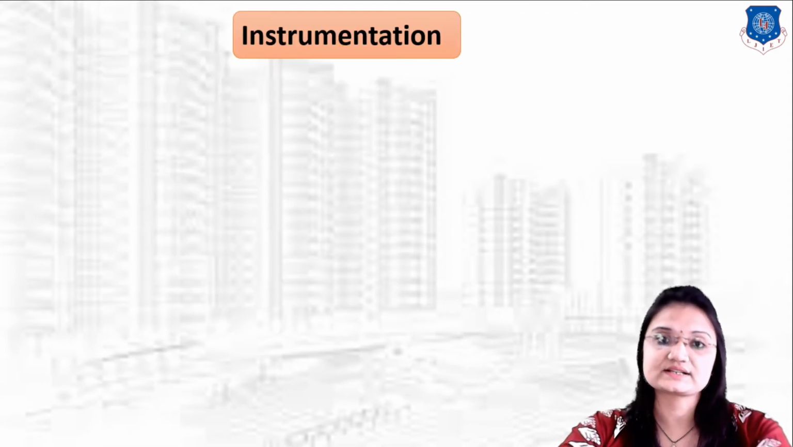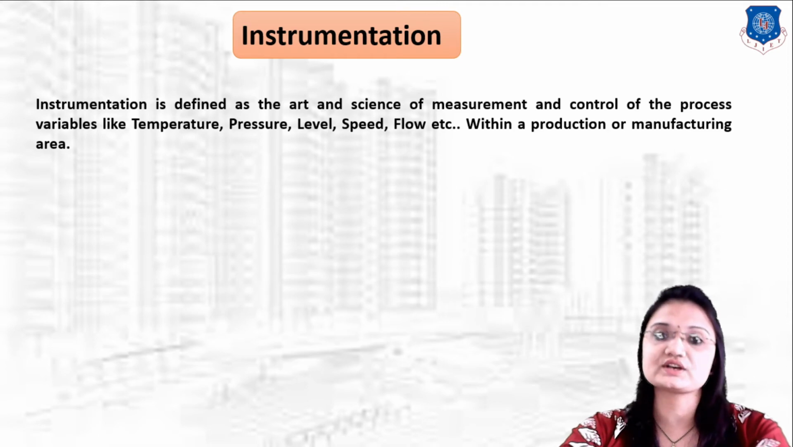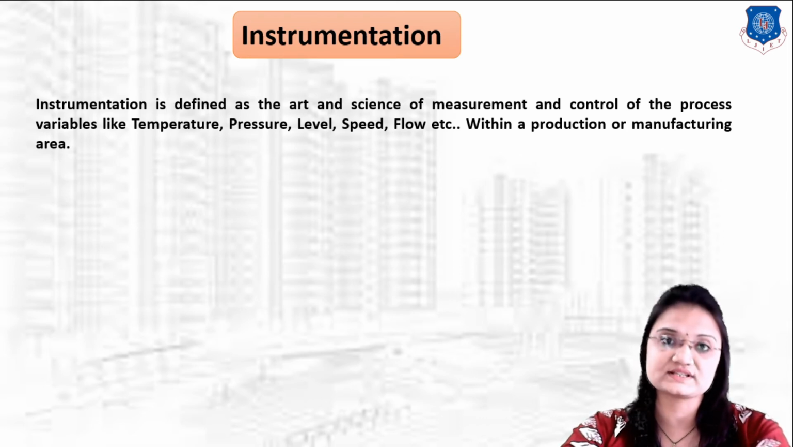Okay. So let us start with what is instrumentation. First of all, let's revise what is instrumentation. Instrumentation is defined as the art and science of measurement and control of process variables like temperature, pressure, level, speed, flow, etc. within a production or manufacturing area. So instrumentation is nothing but the art and science of measurement of physical variables within a manufacturing area.